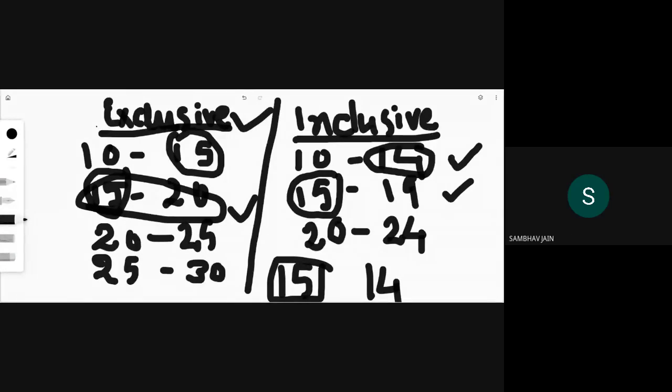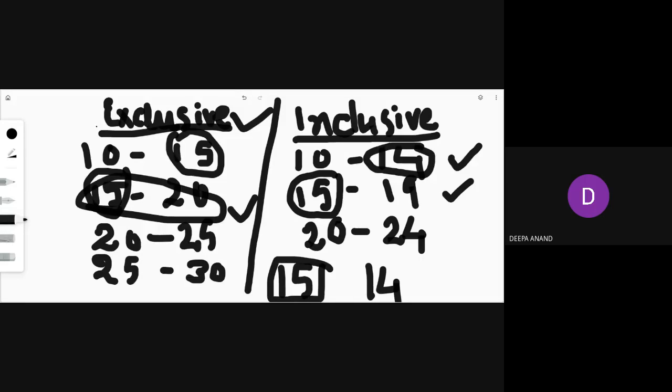Yes, ma'am. Okay, so you have to know about exclusive series and inclusive series. And now something I told, like class interval. What is the class interval in the first place? The difference between the upper limit and the lower limit is called the class interval. So in this case it is 5, and in this case it is 4.